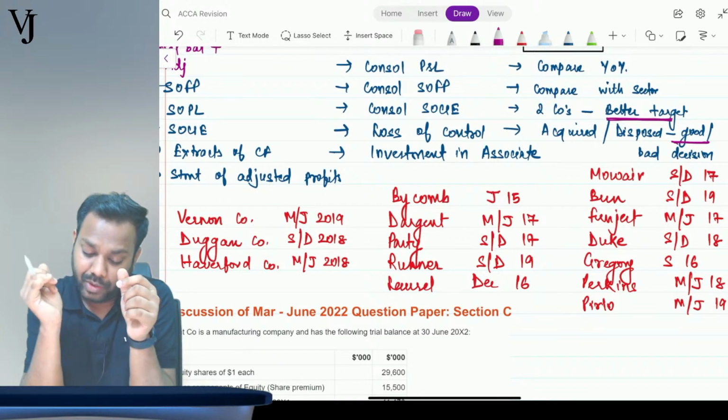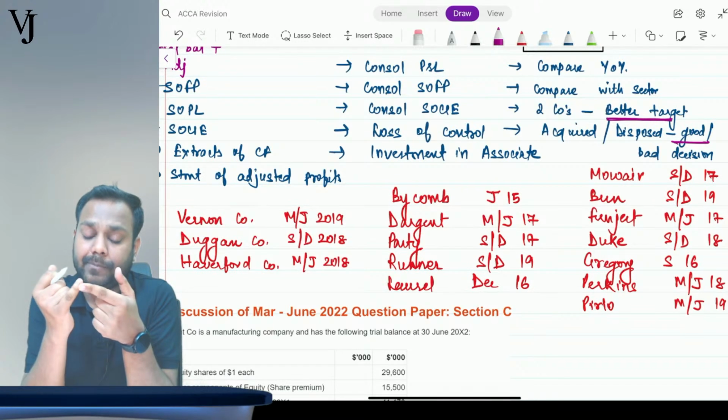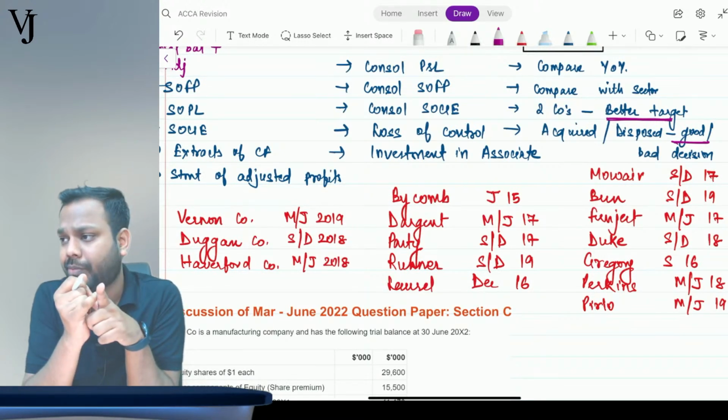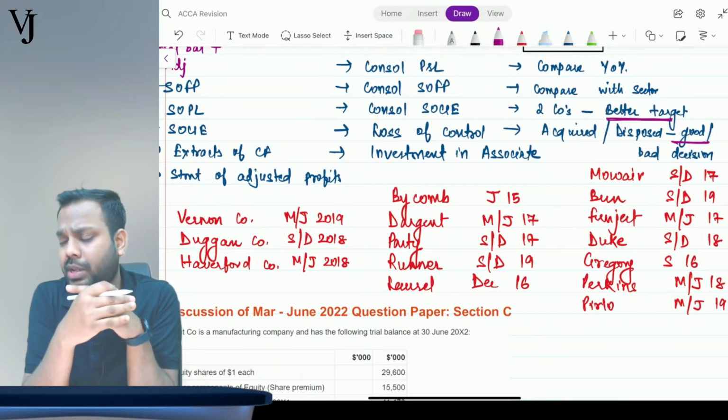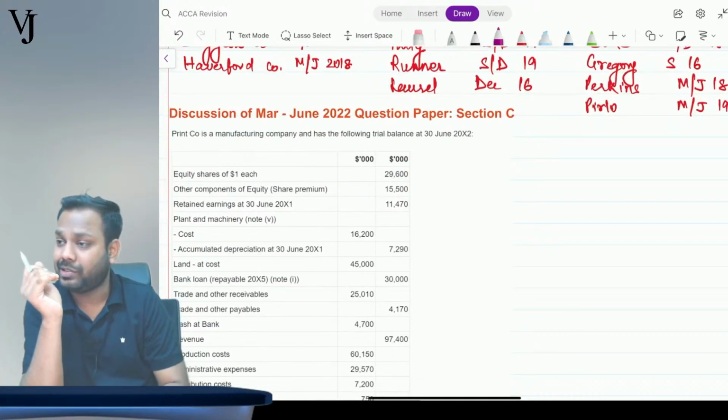Muskan is asking, where will we get the questions of group accounting which are not in the BPP kit? Either you can get them in Kaplan, or in specific exams, or in practice exams. These are the areas where you can get these questions. You have to work a little bit, you can't get an easy lunch now.